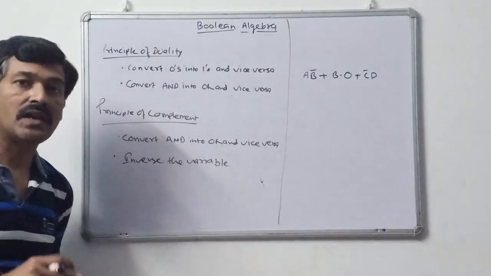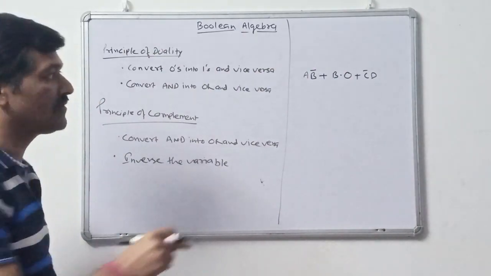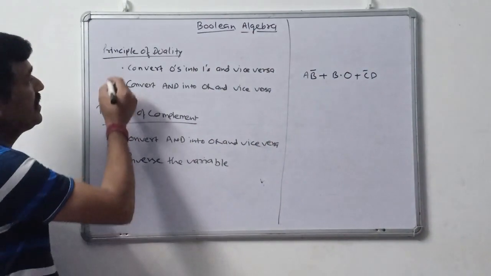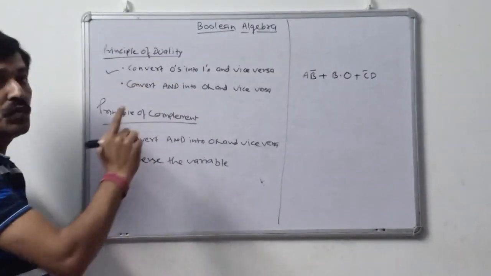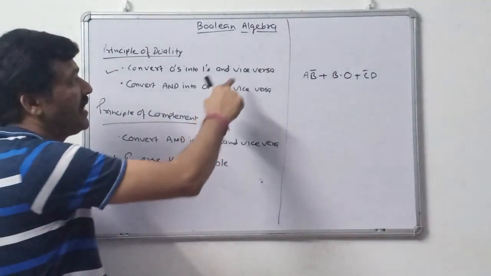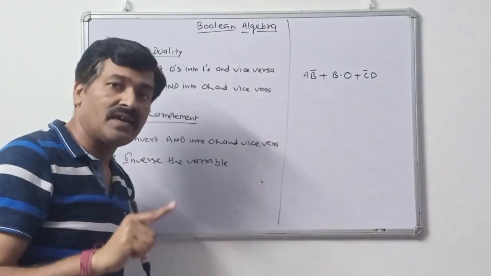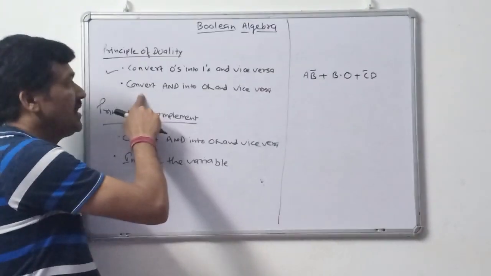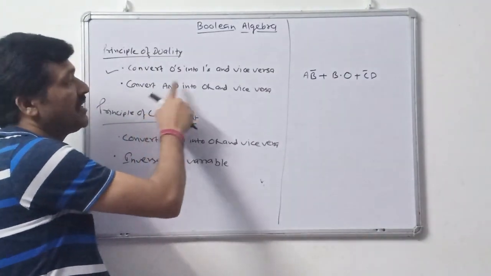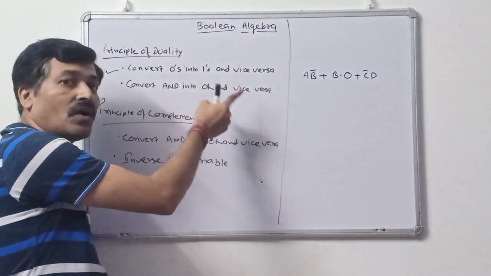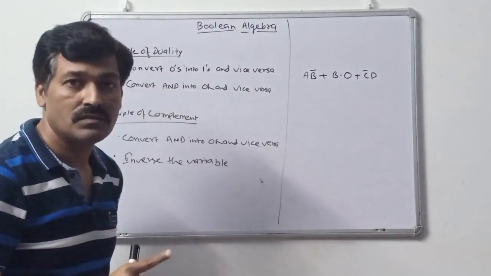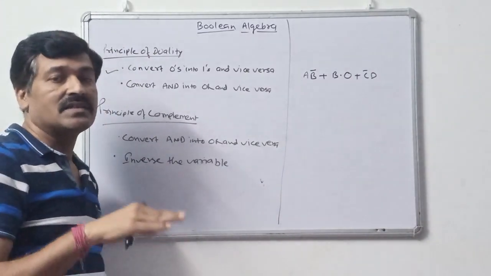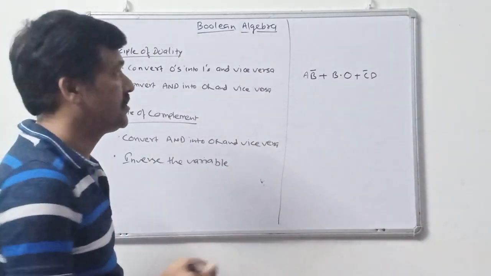If we write the dual, we need to write the dual of this expression with the duality principles. What will happen? Each 0 will be converted into 1 and vice versa, meaning 1 will be converted into 0. AND gate will be converted into OR and OR gate will be converted into AND. Means the gates will be interchanged and the zeros and ones will be interchanged.